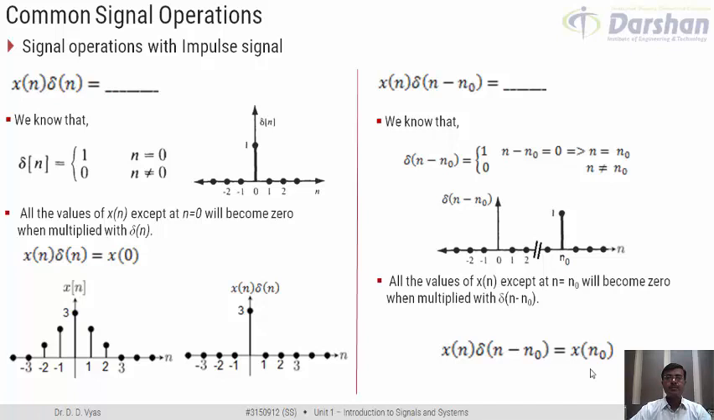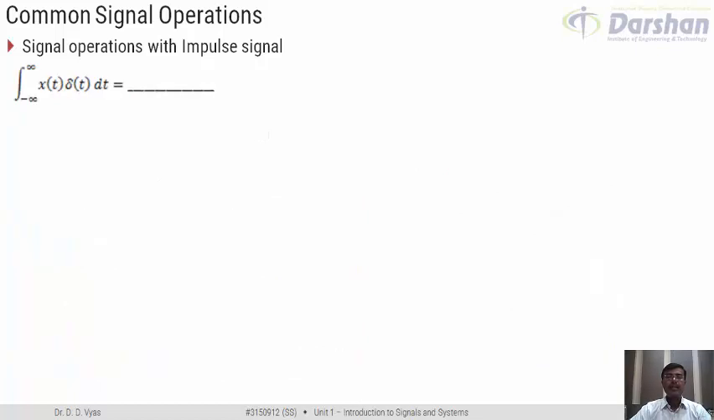Now, as we have taken this multiplication of signal with delta function in discrete time domain, let us try to discuss the same thing for continuous time domain. However, the problem statement changes a bit. What is the problem statement? We are supposed to find that if I integrate from minus infinity to infinity x of t into delta t dt, what would be the result? It means that first I am trying to multiply two signals, x of t into delta t, and then I am trying to integrate it over minus infinity to infinity.